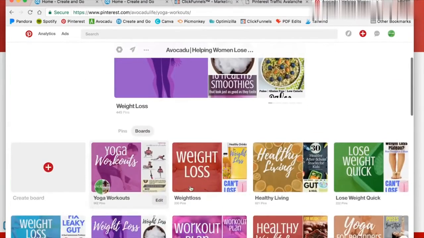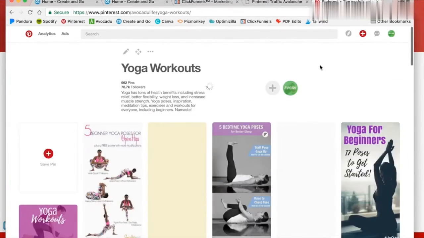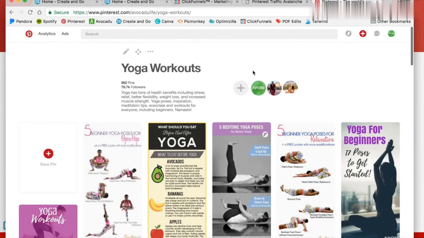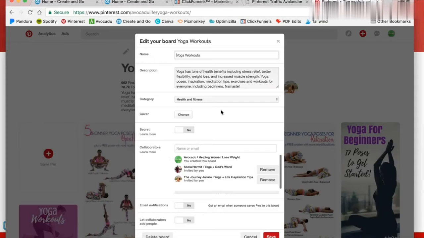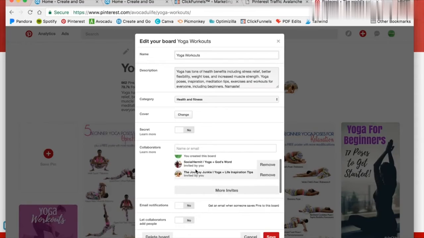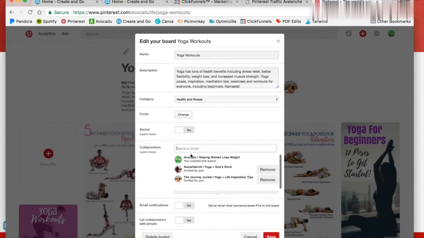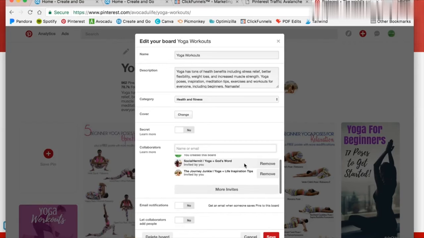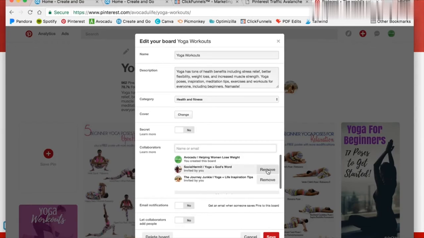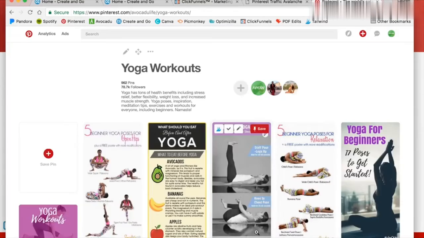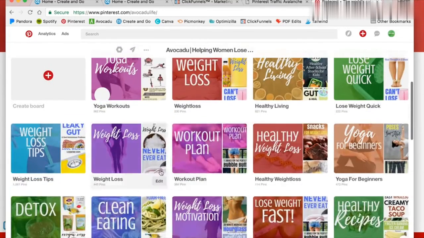Again, here is my group board right here, this Yoga Workouts. I have two other people pinning on it, and you can just go up here in the edit board, and this is how you see there's two people, and you can just type in anyone's name in here. Sometimes you have to be following them, but you can just type in their name or the email address associated with their account, and you can send them an invite that way, or you can remove anybody at any given time doing that as well. You can turn any board into a group board.